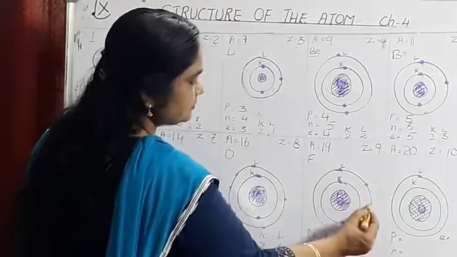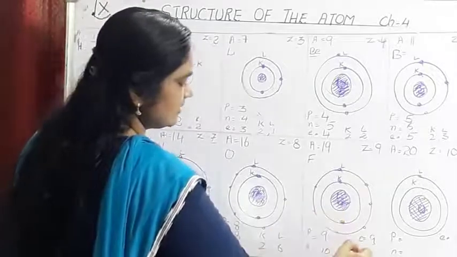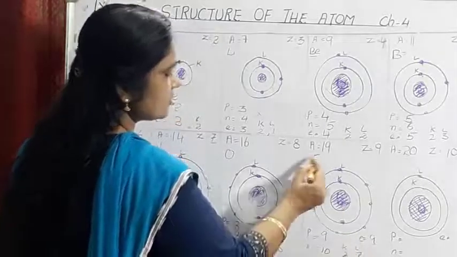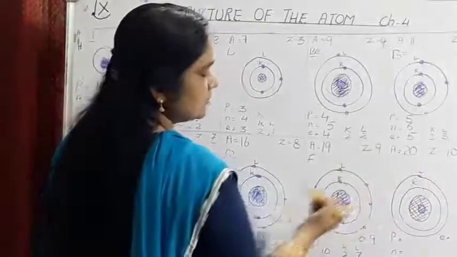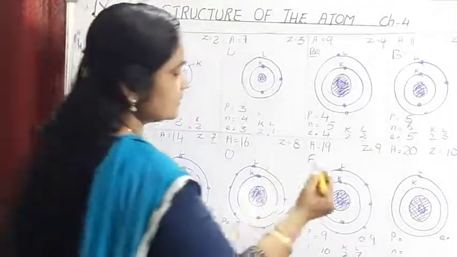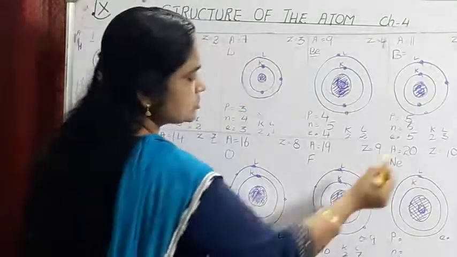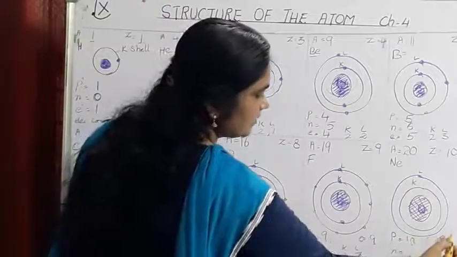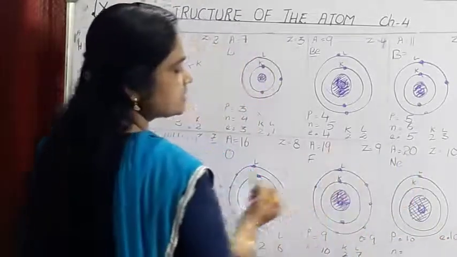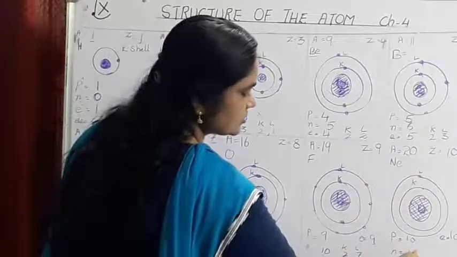So 1, 2, 3, 4, 5, 6 and 7. So 2, 7 is the electronic configuration of fluorine. Next one, neon, that is the 10th element, Ne, capital N and small e. So atomic number is 10, so number of protons will be 10, number of electrons will be 10, and mass number is 20, so number of neutrons will be 20 minus 10, that is also equal to 10.